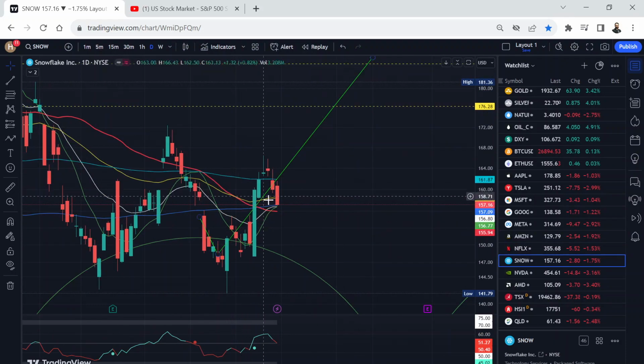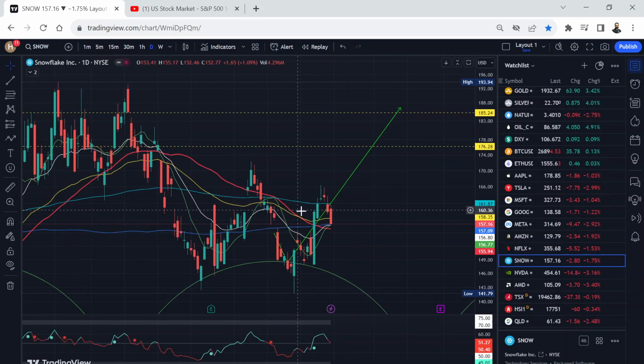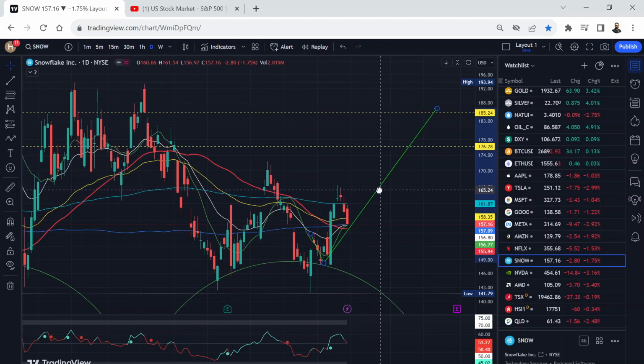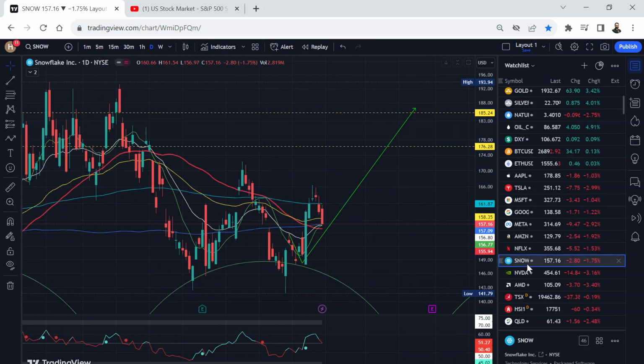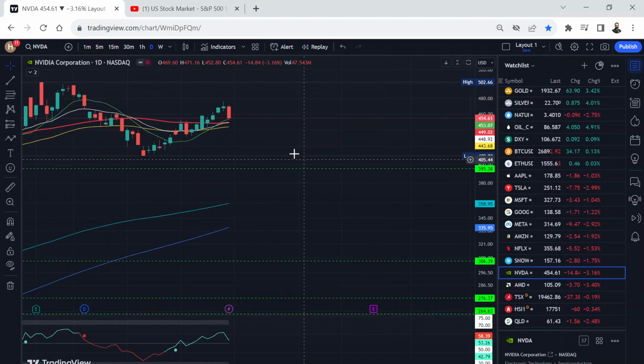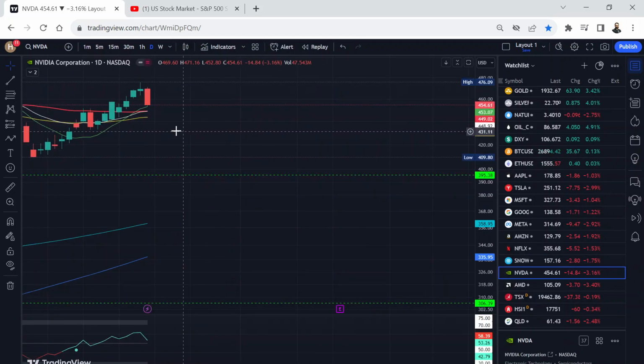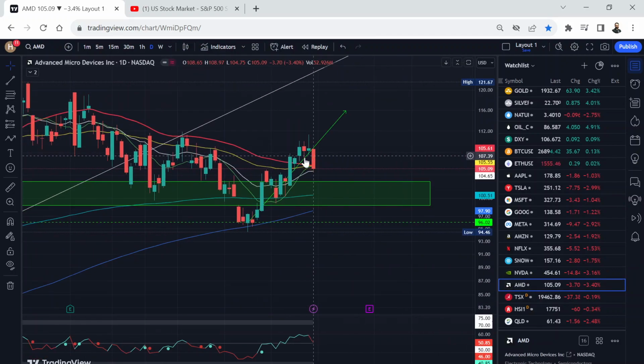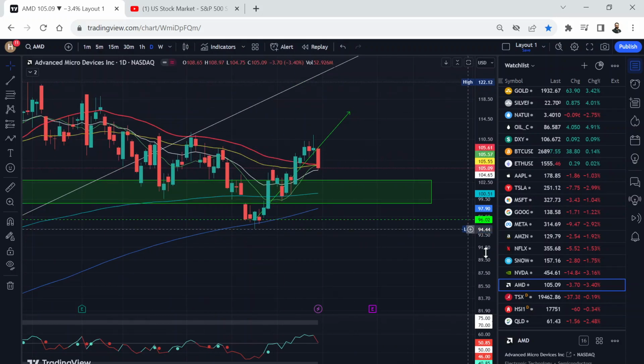Snowflake's also finding support on these moving averages, now getting ready for a bounce from here. So things are looking okay. They are not as bad as people might think. NVDA also finding support on this 50 SMA line. AMD a bit bearish, but finding support on this 20 moving average. So from here also AMD can bounce.